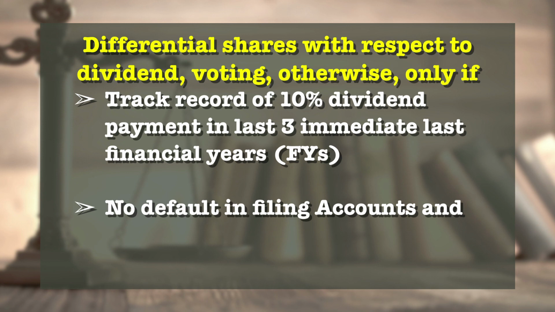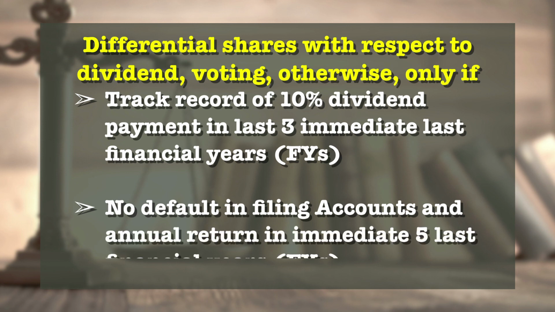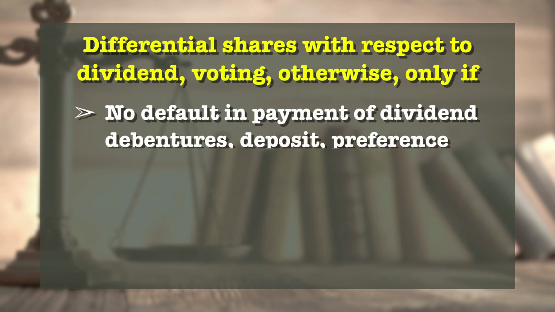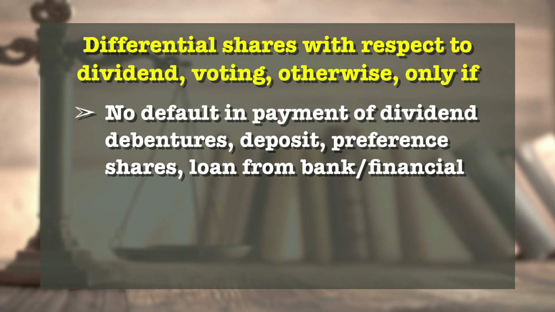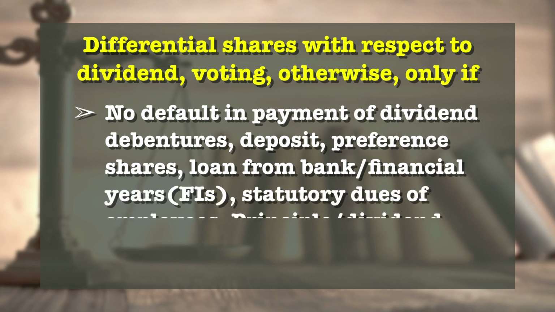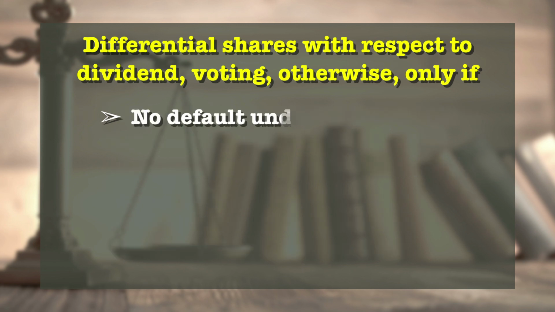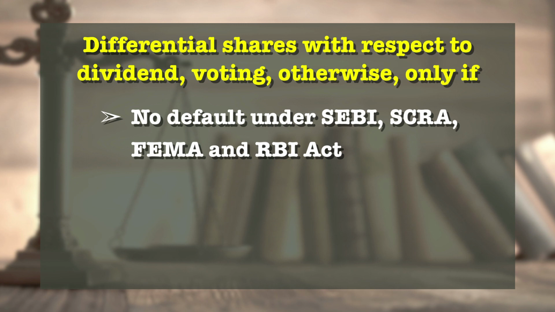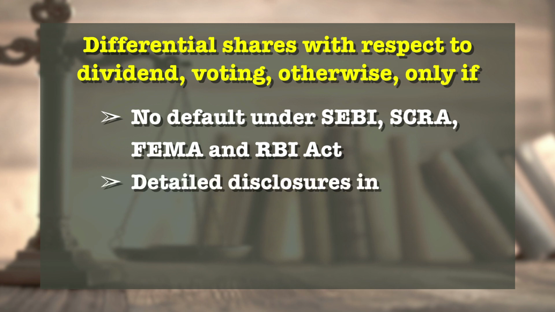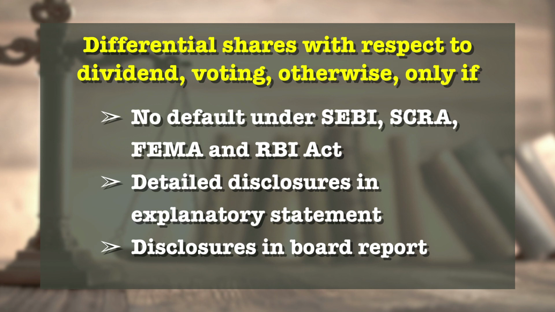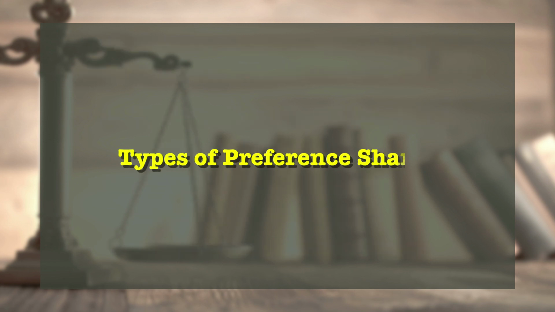Number 4, no default in filing accounts and annual returns in the immediate 5 last financial years. Next, no default in payment of dividend, debentures, deposit, preference shares, loans from banks, financial institutions, statutory dues of employees, principal and interest, dividend both. There should be no default under the SEBI, SCRA, FEMA and RBI Act. Detailed disclosures in explanatory statement. Disclosures in board reports.